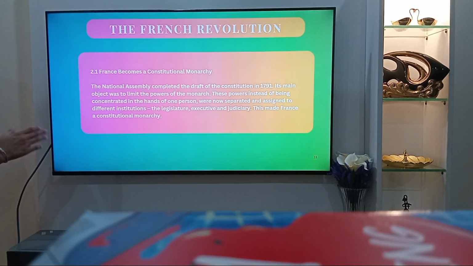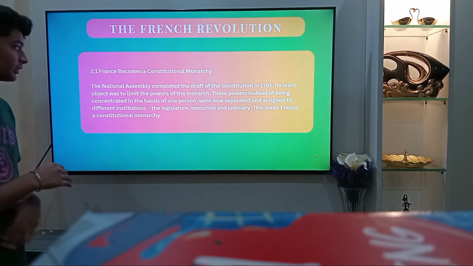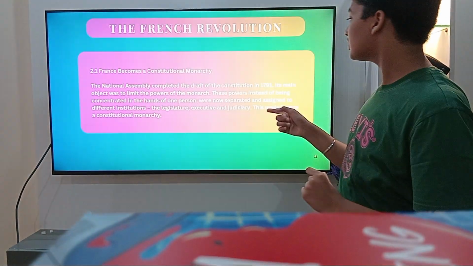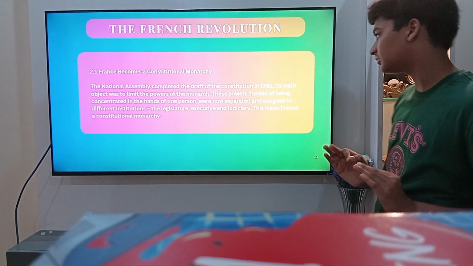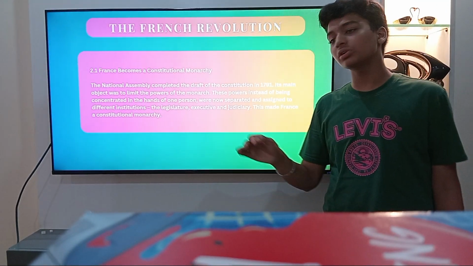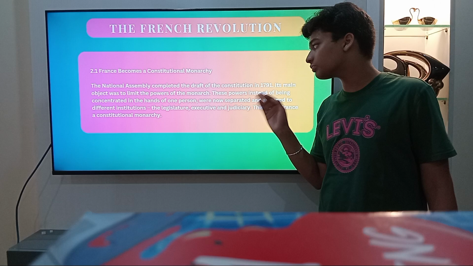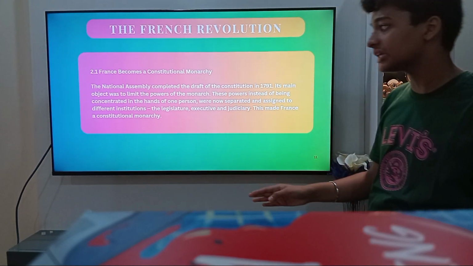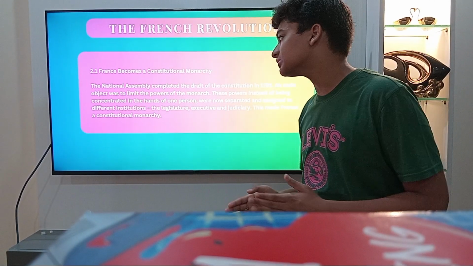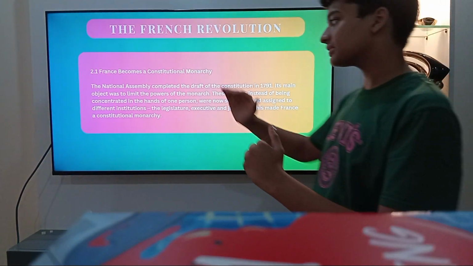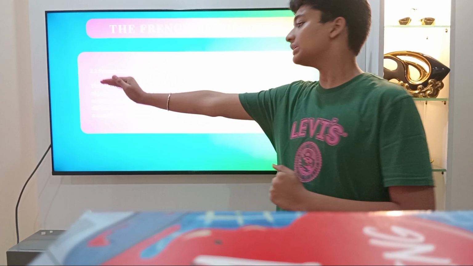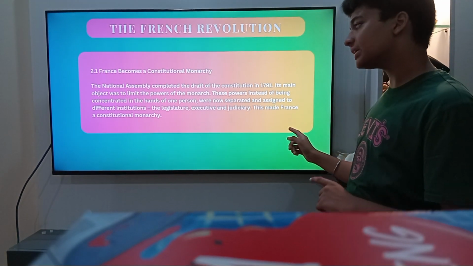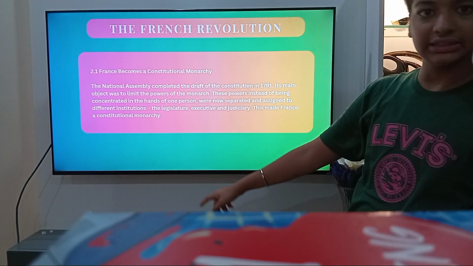France becomes a constitutional monarchy. The National Assembly completed the draft of the Constitution in 1791. Its main object was to limit the powers of the monarch. These powers, instead of being concentrated in the hands of one person, were now separated and assigned to different institutions: the legislature, the executive, and the judiciary. This made France a constitutional monarchy.